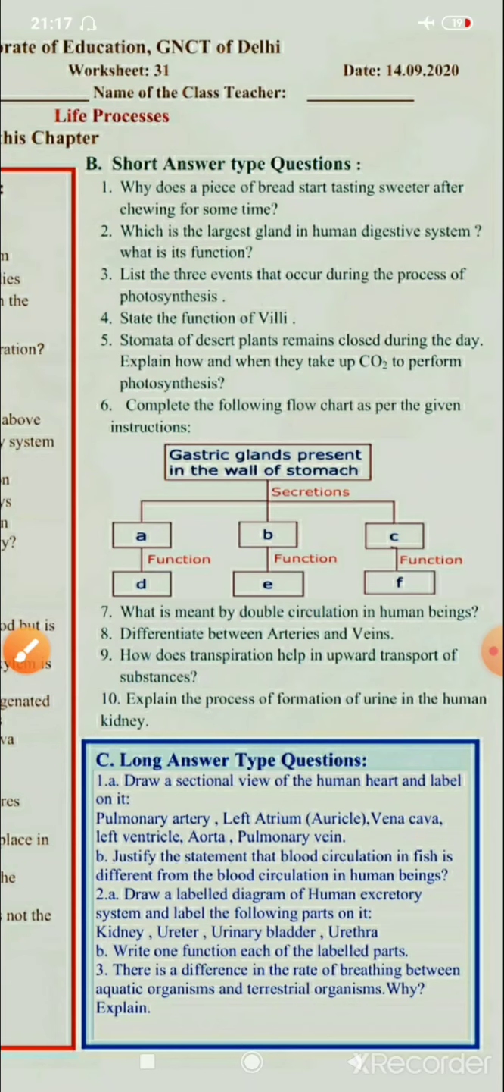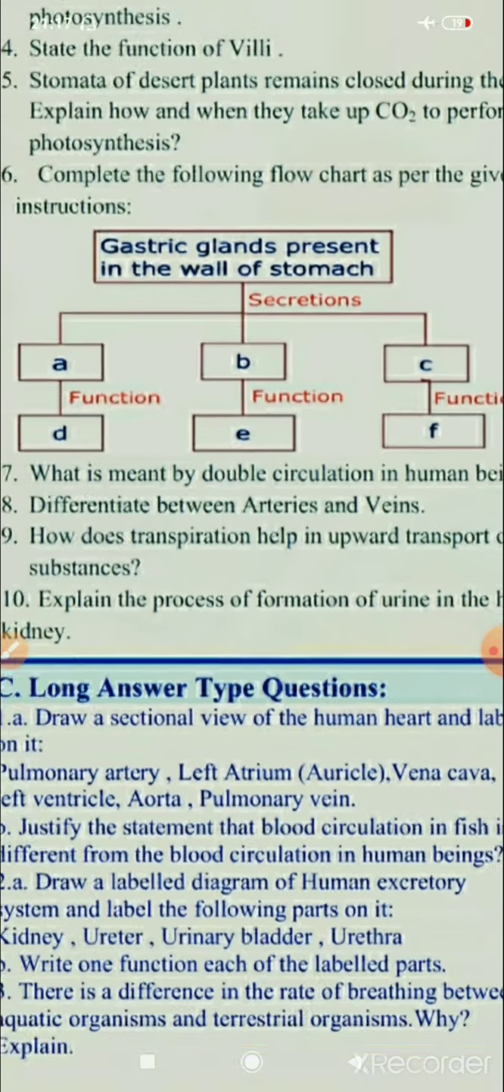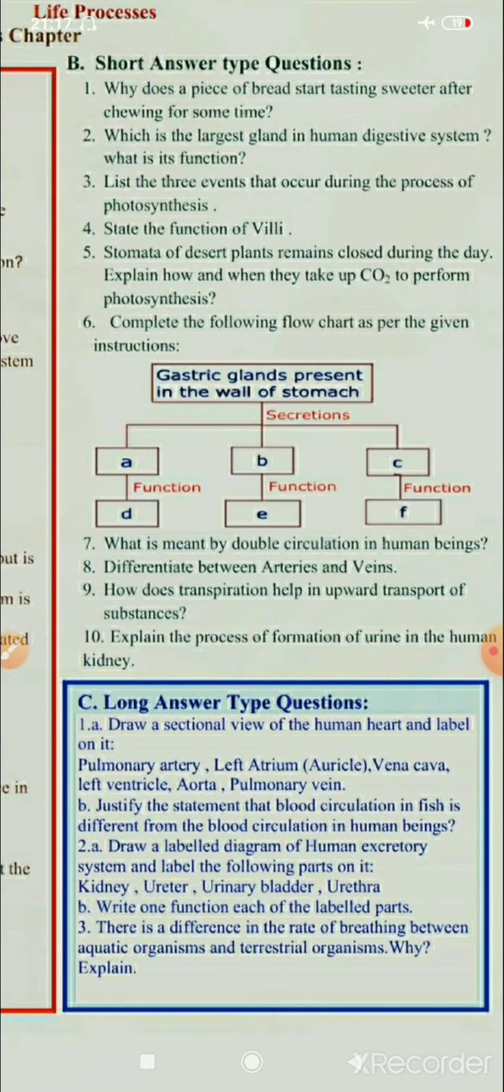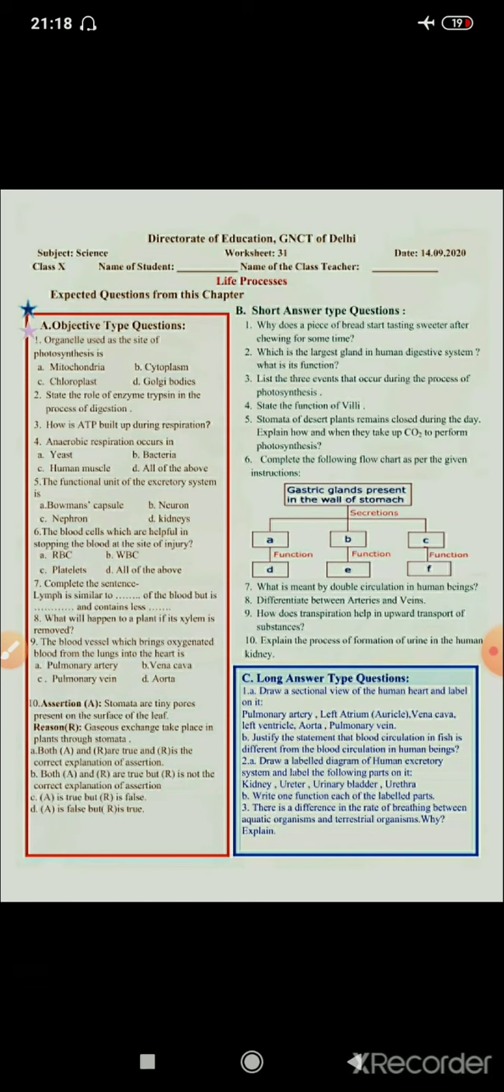And the last one is the long answer type questions. In long answer type questions you will see that 2 questions are from the diagrams and another one is explanatory. You need to write in detail diagrams of the human heart and human excretory system. You have already been told during the videos and in the worksheets. Now we will have a look at certain explanatory diagrams which I am going to show you in the next clips. These will help you to do the labeling.